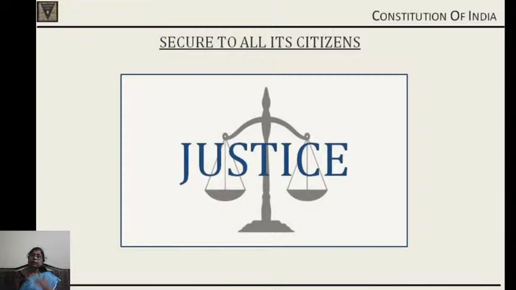Then political justice. Everyone is entitled in India to take part in the political system. We can vote, all of us are entitled to vote, whether man or woman, there is universal adult franchise. Secondly, anybody can stand as a candidate for election and he can represent the nation, or a particular assembly, for which he has been elected. So that is again political justice. So the guarantee of justice as an objective is fulfilled there.